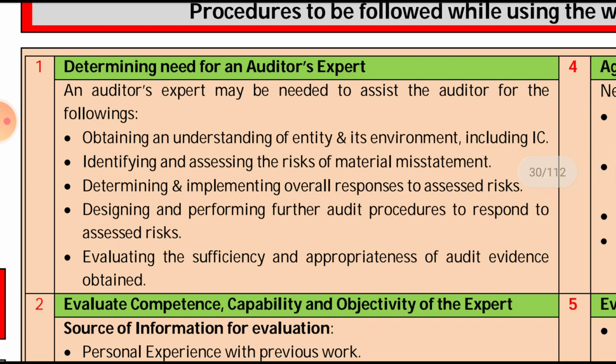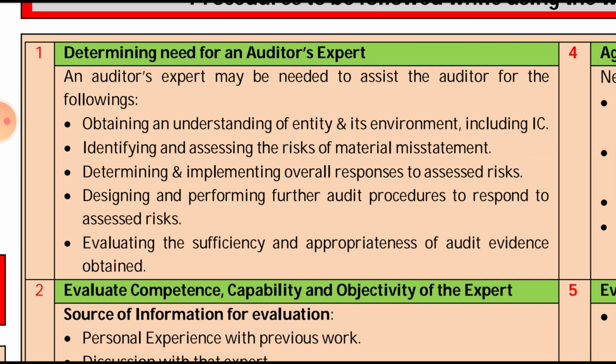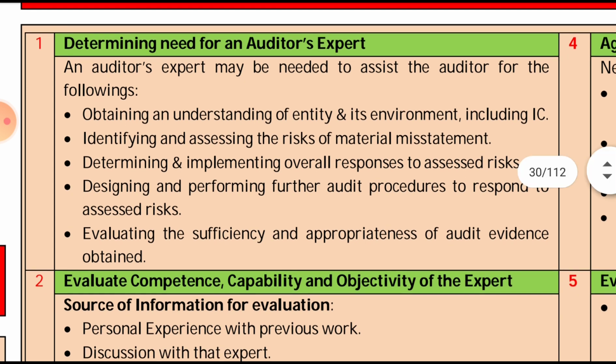The auditor's expert may be needed to assist the auditor for the following. So the auditor's expert is needed to assist the auditor, that is, for what purpose he will assist. First, obtaining an understanding of the entity and its environment, including the internal control. This line is similar to SA 315. Then identifying and assessing the risk of material misstatement. Then determining and implementing the overall response to the assessed risk.